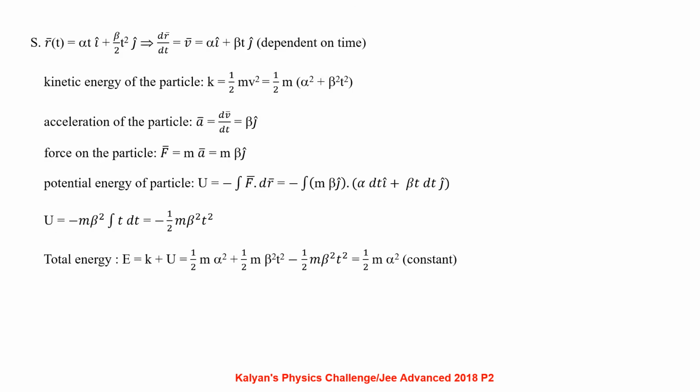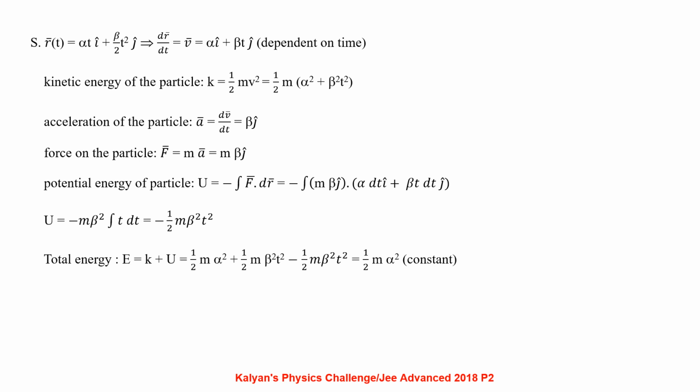For the option S, r bar equal to alpha t i plus beta by 2 t square j, dr by dt equal to v bar, that is alpha i plus beta t j, which is dependent on time. Kinetic energy of the particle K equal to half m v square, that is half m of alpha square plus beta square t square. Acceleration of the particle a bar equal to dv by dt, that is beta j.